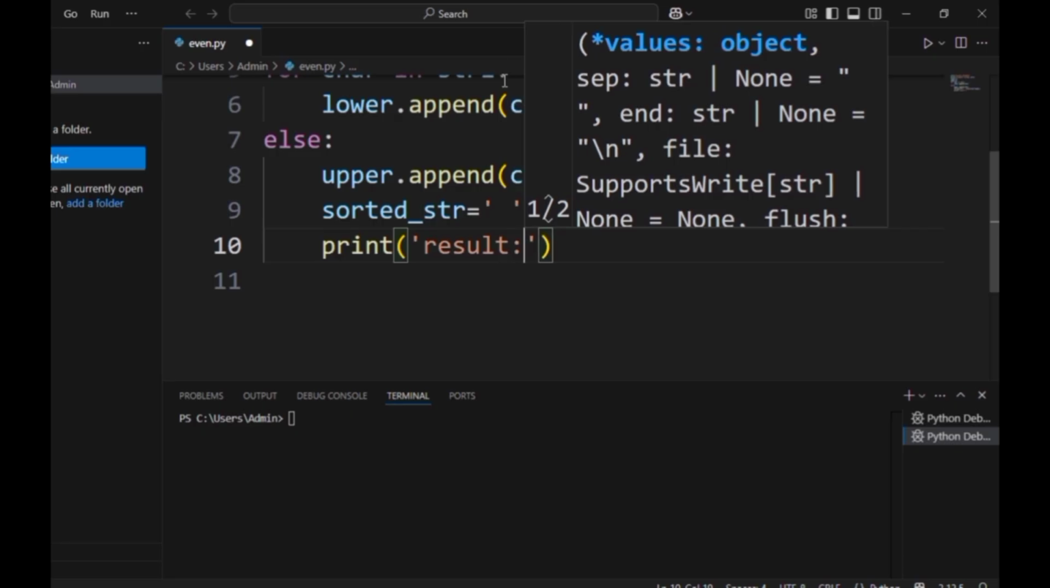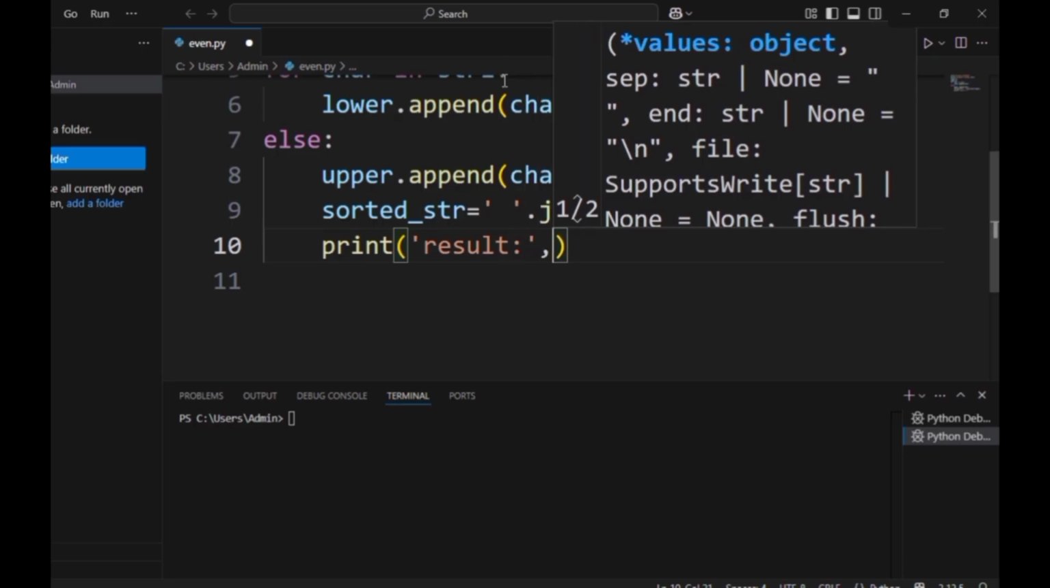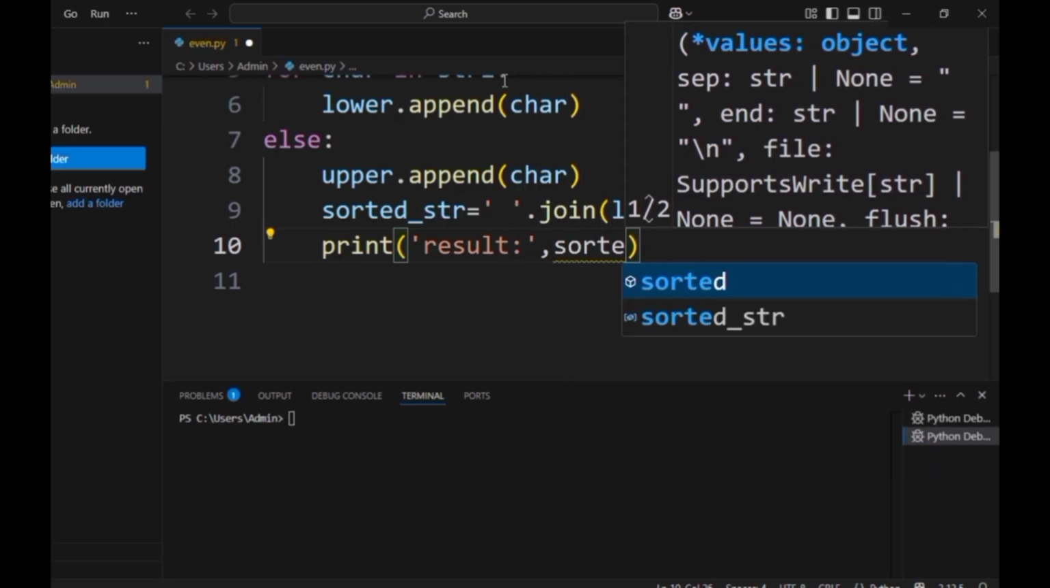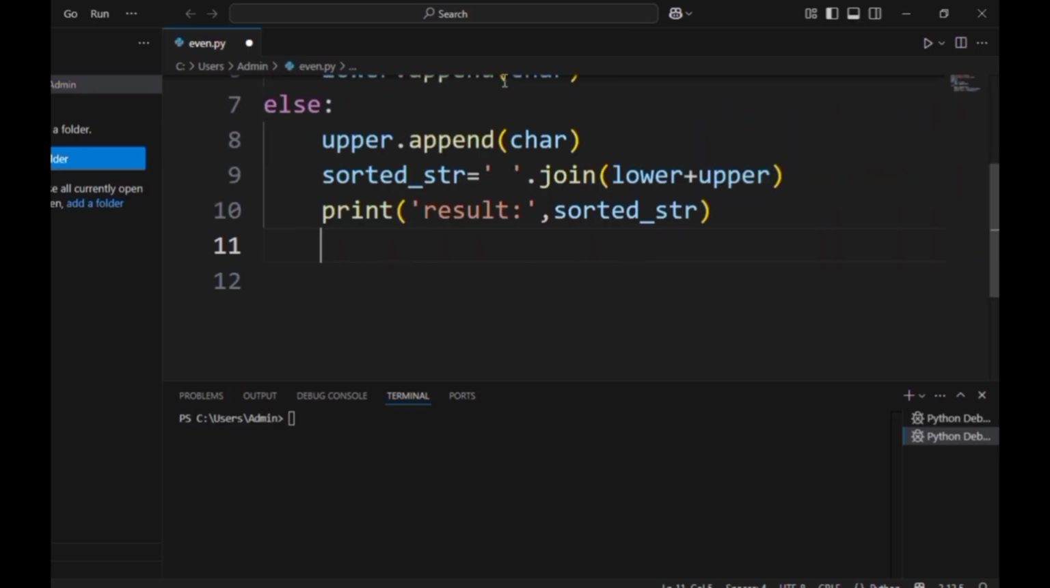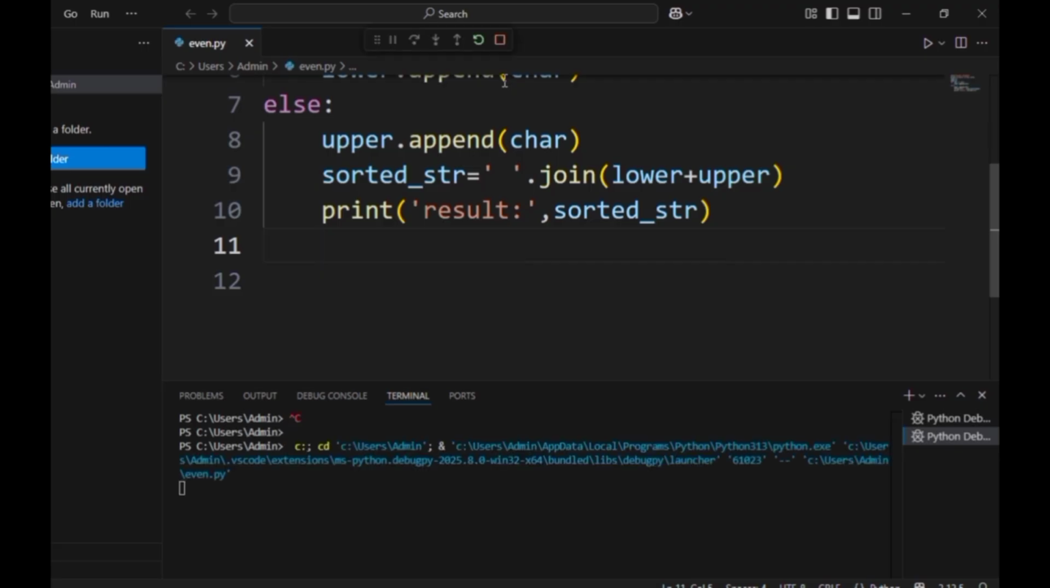See, so result, and the result will be in the sorted underscore string, which is the sorted order of all the characters of the string we have taken. The sorted order of the string can be printed here. So like this we get a sorted order of the strings.